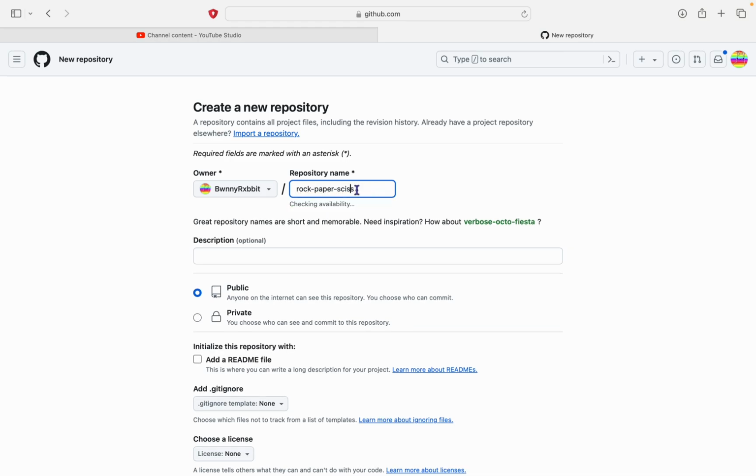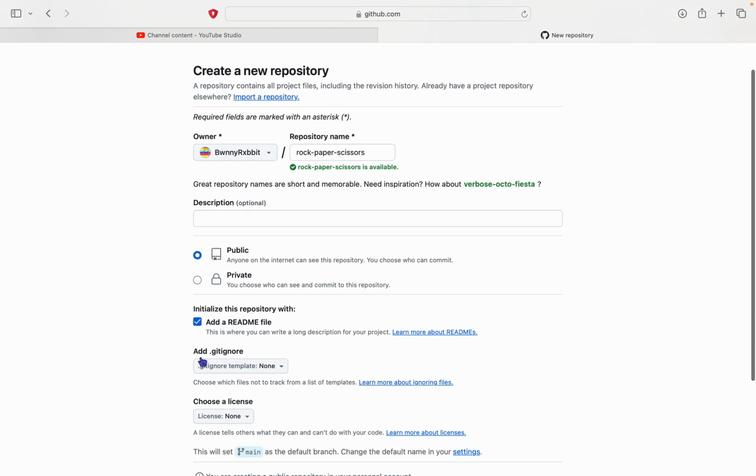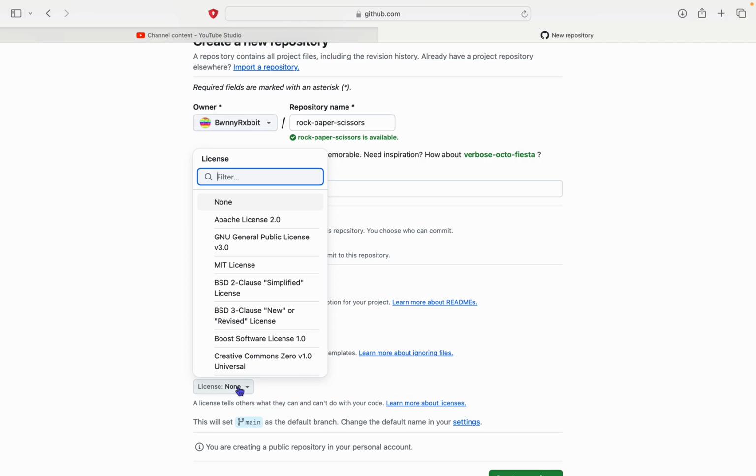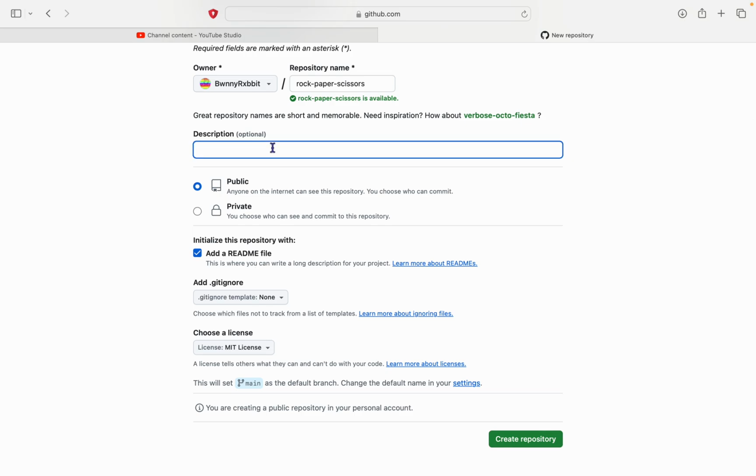It doesn't need to be that big. I'll just name it rock, paper, scissors. Alright, so you can tick that if you want. Pick a license for it. I'll use the MIT license. Add a description.